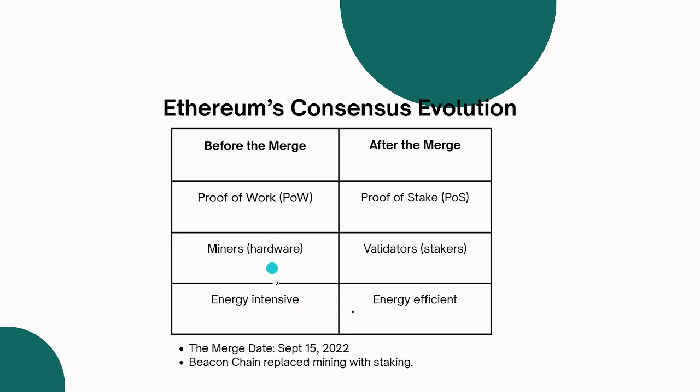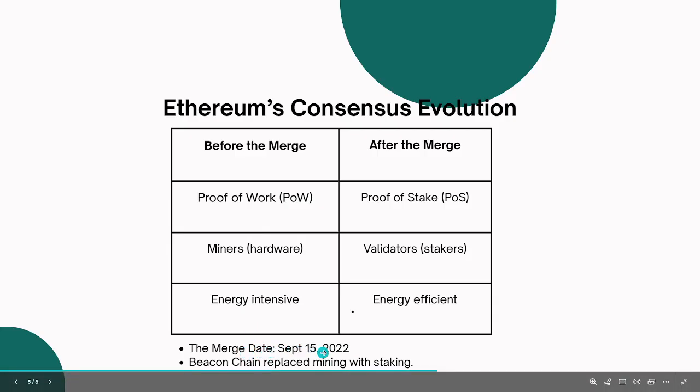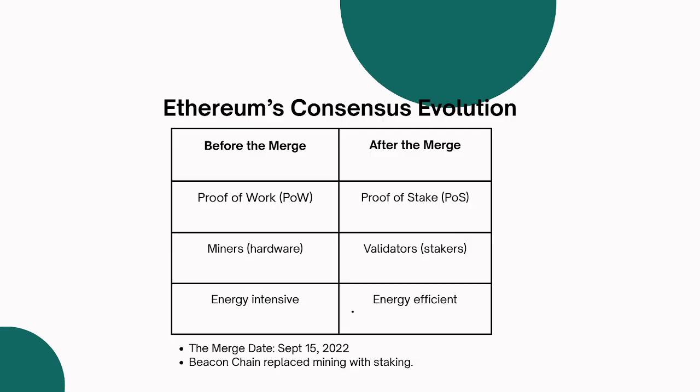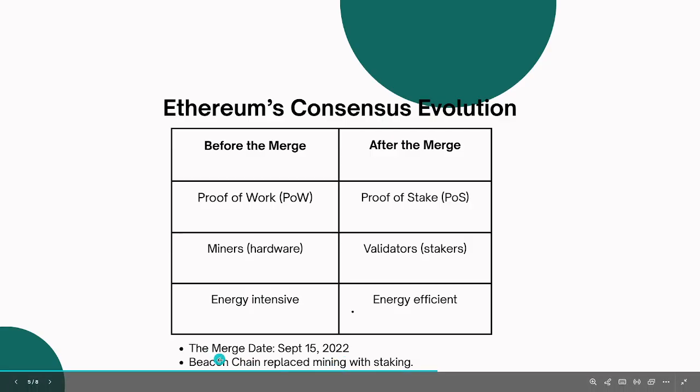Before the merge, it was energy intensive, meaning it consumes a lot of energy before you mine a node. But right now, it is energy efficient. For somebody to run a node, you just need to stake. The merge happened September 15, 2022. It's just very recent. And the very significant concept of this merge is the introduction of the beacon chain. So the beacon chain replaces mining with staking.